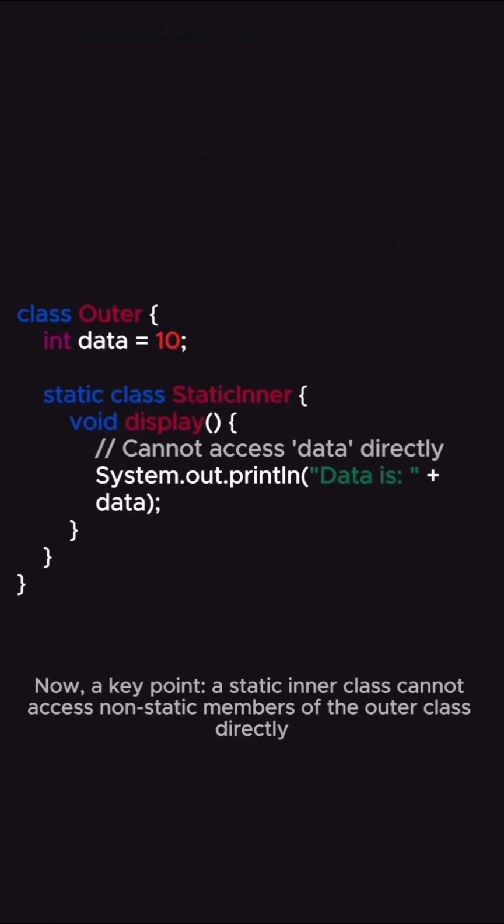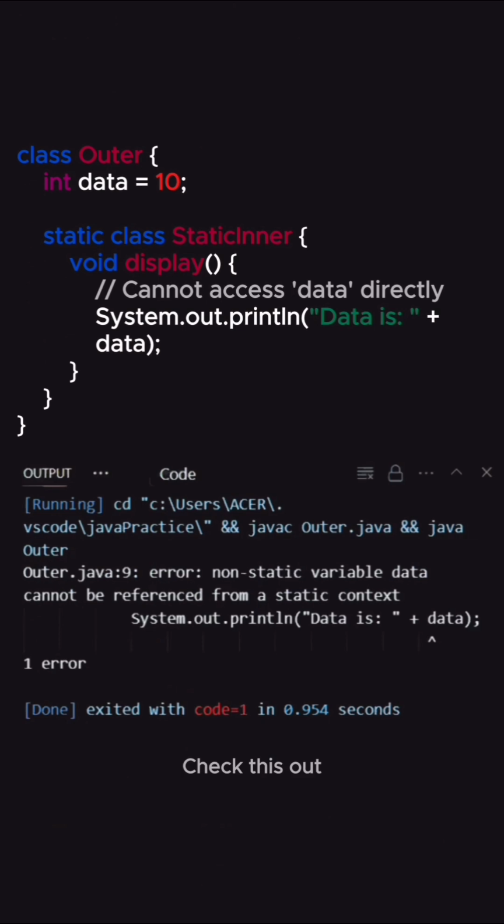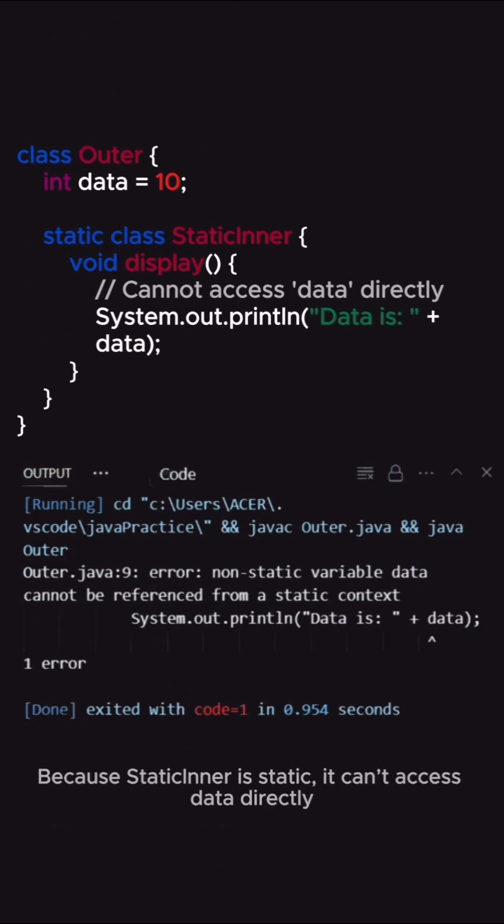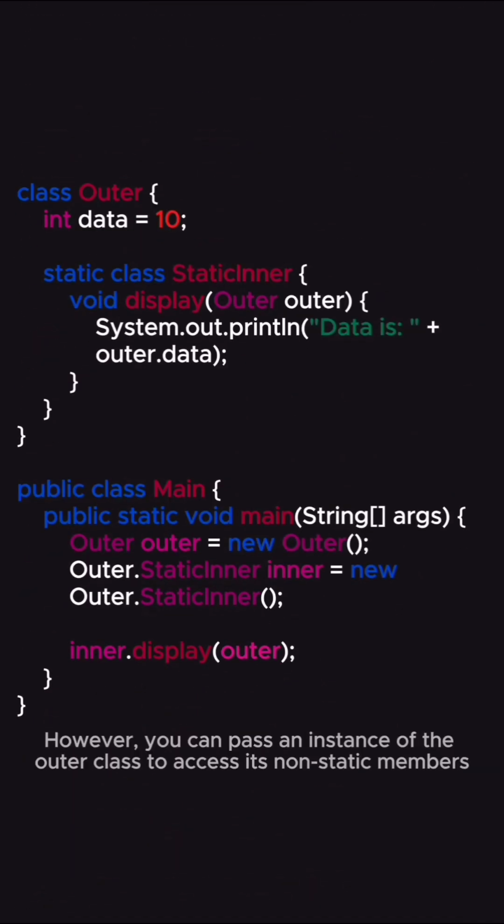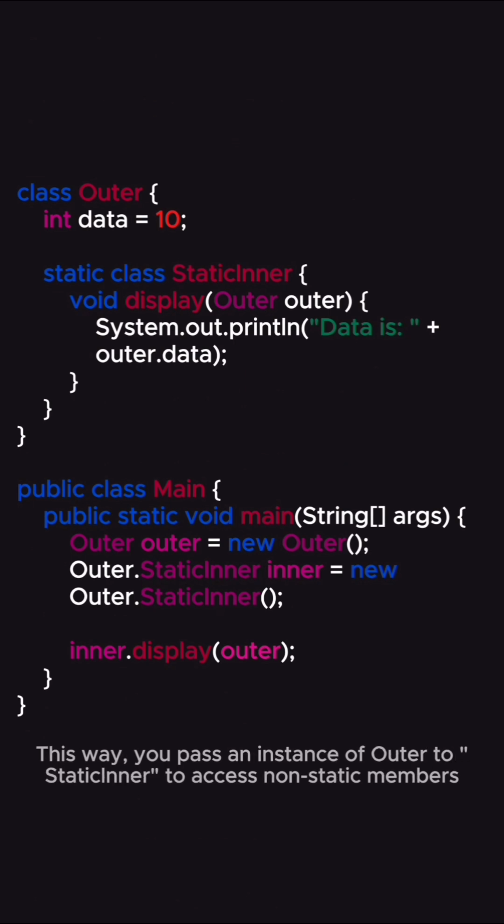Now, a key point. A static inner class cannot access non-static members of the outer class directly. Check this out. Because static inner is static, it can't access data directly, since data is a non-static member of outer. However, you can pass an instance of the outer class to access its non-static members. This way, you pass an instance of outer to static inner to access non-static members.